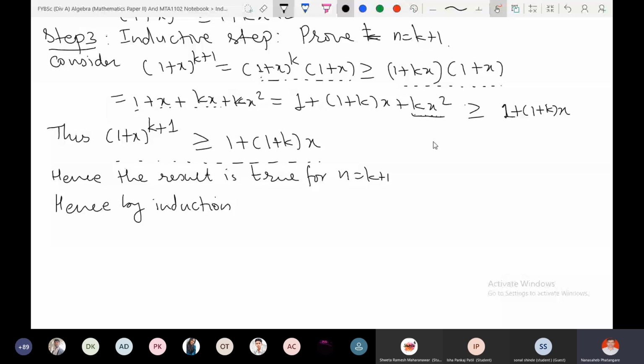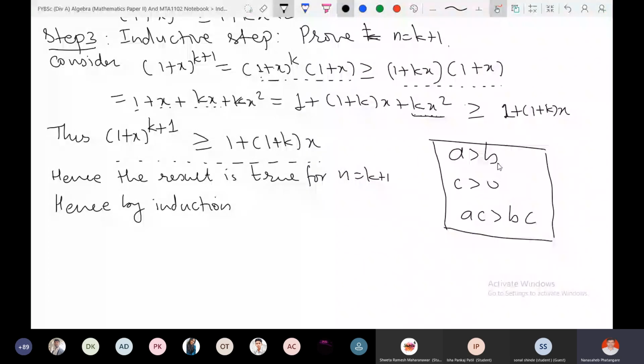This is a very important property of real numbers, right? Do you agree with this? If a is greater than b, c is positive, and if you multiply by c on both sides, then ac is greater than bc. This is the property of real numbers. But if c is negative, then the inequality may not be right.